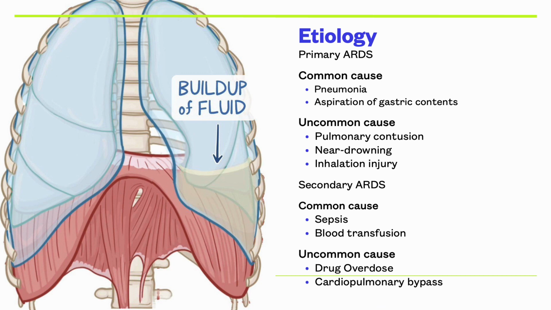So the primary ARDS common causes include pneumonia and aspiration of gastric contents. Some uncommon causes include pulmonary contusion, near drowning experiences, and inhalation injuries. Secondary ARDS common causes include sepsis and blood transfusion. Uncommon causes are drug overdose and cardiopulmonary bypass.